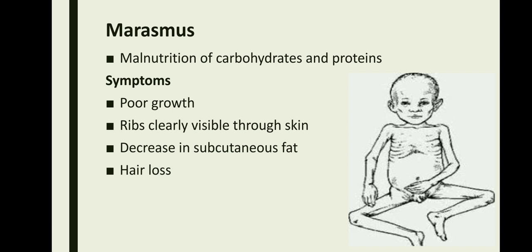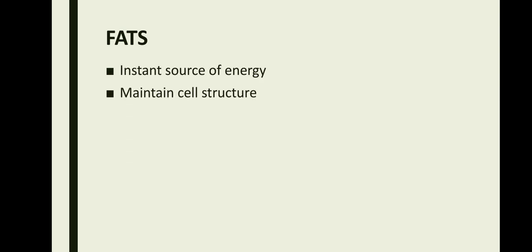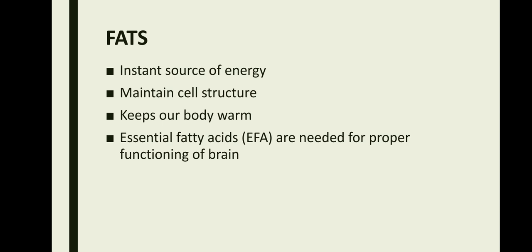Hair loss are some of the symptoms of marasmus. Now let's move on to discuss the next class of nutrients, which are the fats. Fats provide us instant source of energy. Fats maintain the cell structure and also help to keep our body warm. Essential fatty acids are needed for proper functioning of the brain.